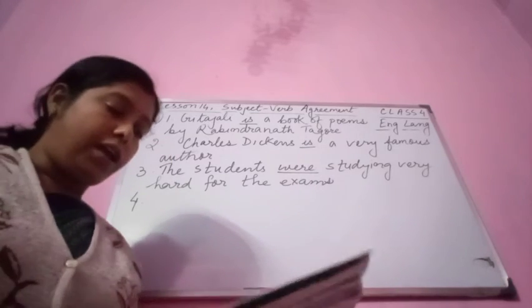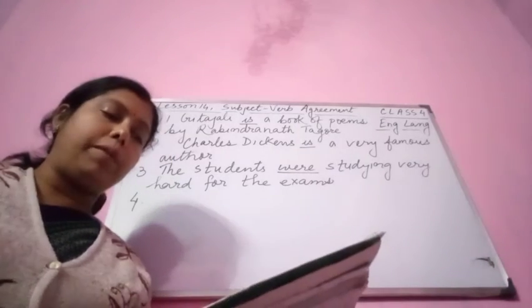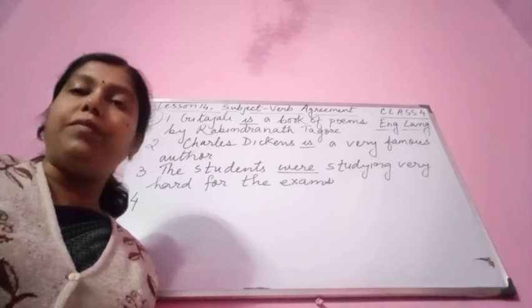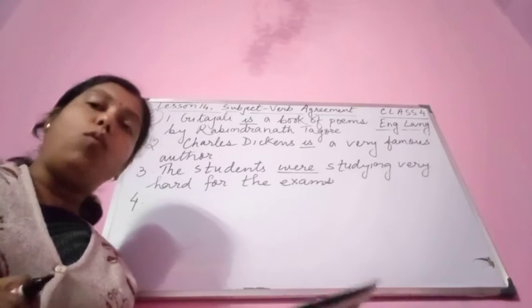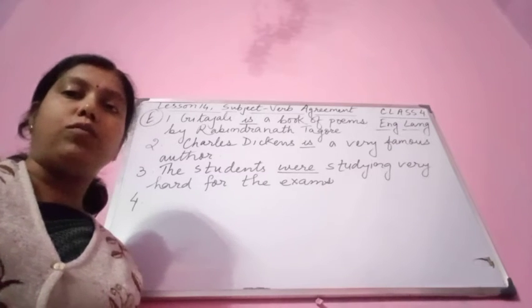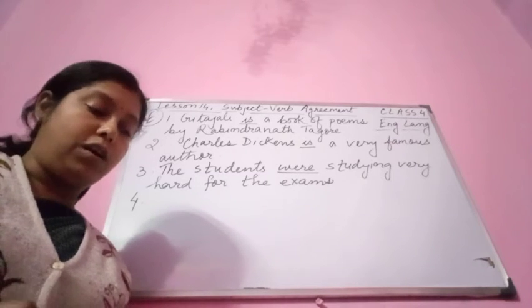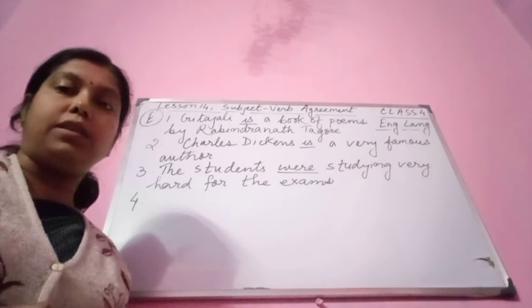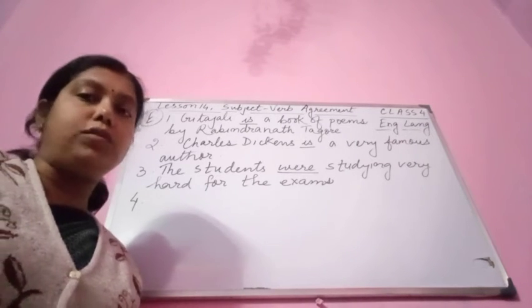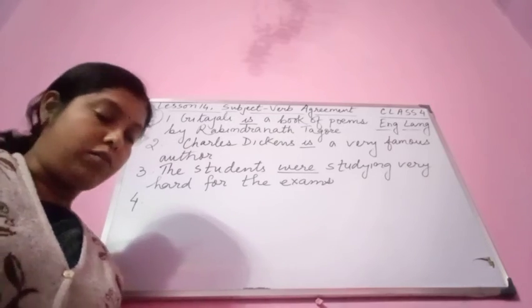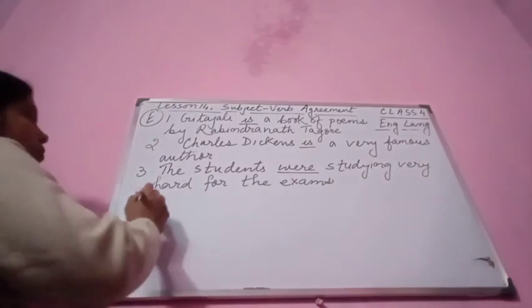"I were hungry after coming from school." With "I" we don't use "were". In the past tense we use "was". I was, because "I" is a singular subject. So with "I" we always use "was", not "were". I was hungry after coming from school.